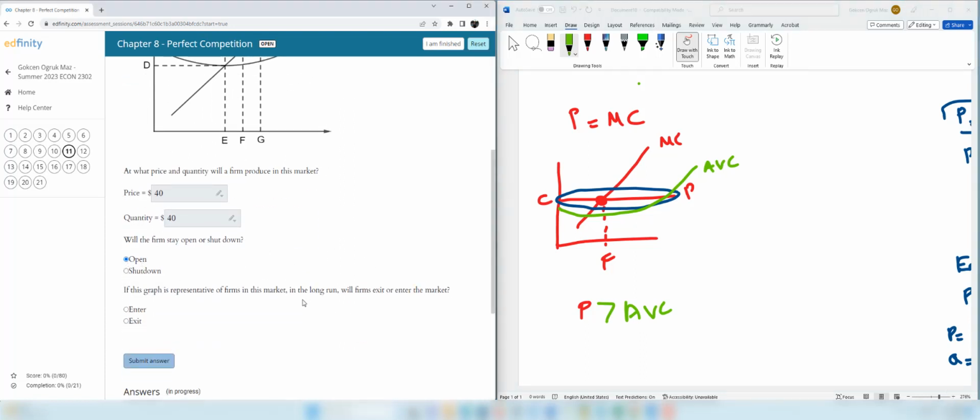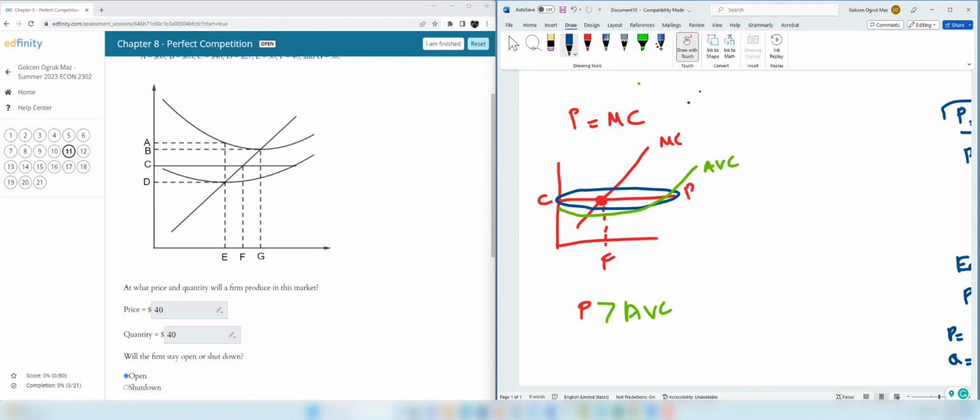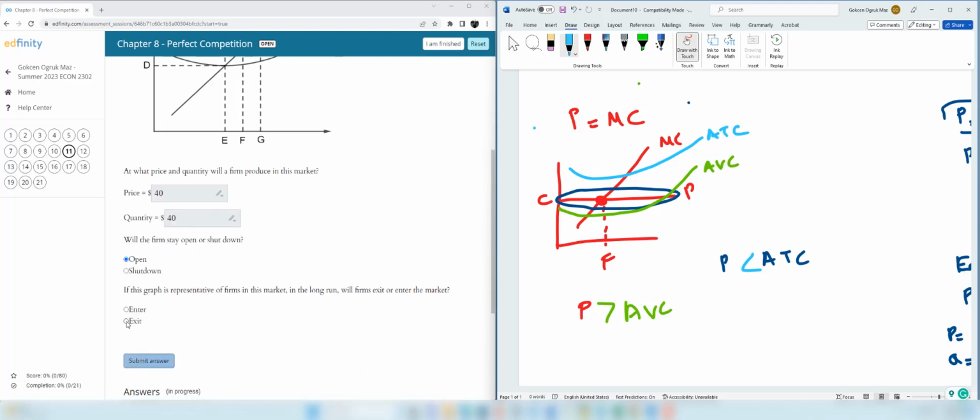If this graph is representative of firms in this market in the long run, will firms exit or enter the market? To make the enter and exit decision, we need to compare price with ATC in the long run because all inputs are variable in the long run. So let's find out which one represents the ATC. This one is ATC. And since the price curve, as you see, is below the ATC for all profit maximizing quantity levels, the firms should exit this market. Therefore, the right answer is exit.